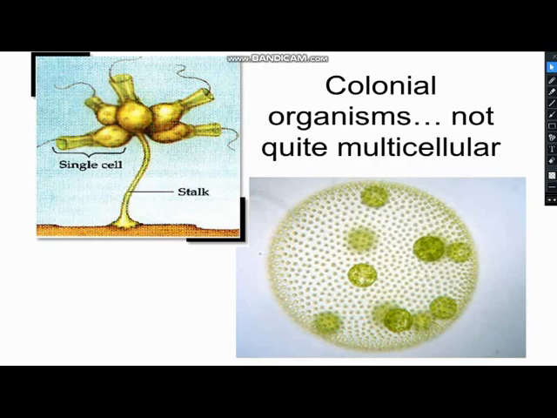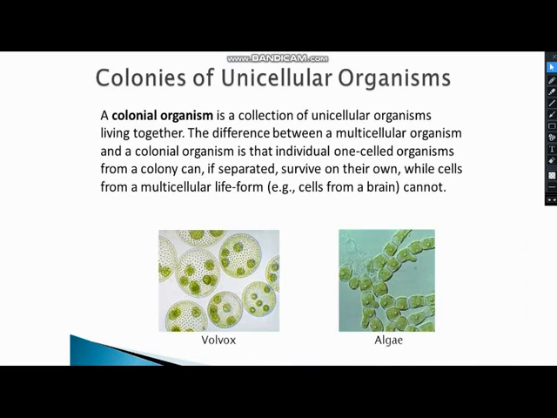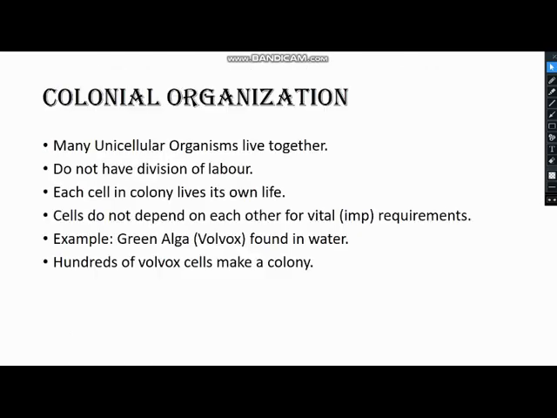Now the second one, colonial organization. Colonial organisms differ from multicellular. What is a colonial organism? It is that type of organization in which many unicellular organisms live together in the form of a colony. They live together in the form of a colony. Here, they do not have division of labor. What does it mean? It means each cell lives its own life. Each cell is independent. None of the cells is dependent on other cells for its vital requirements. It means they perform their functions on their own.